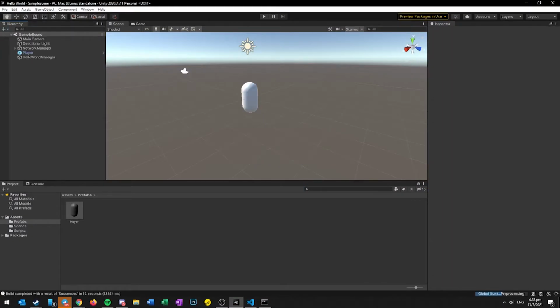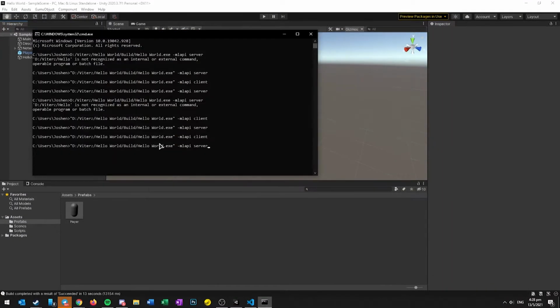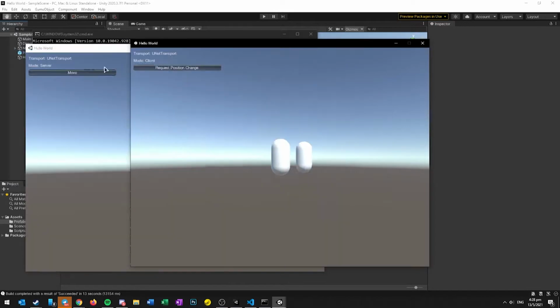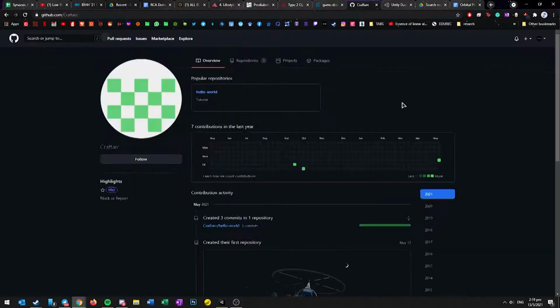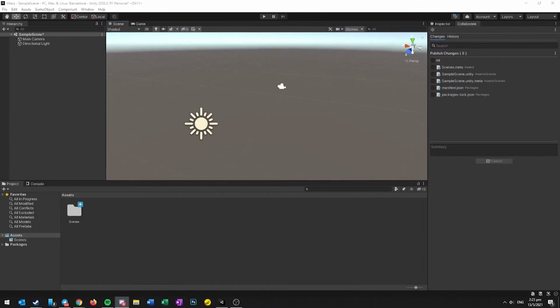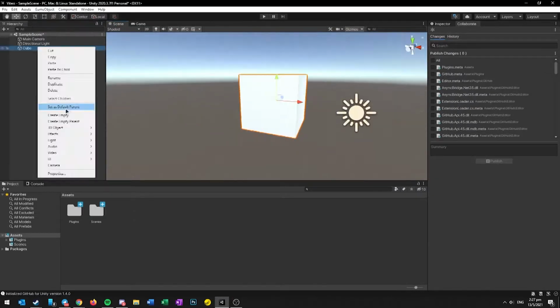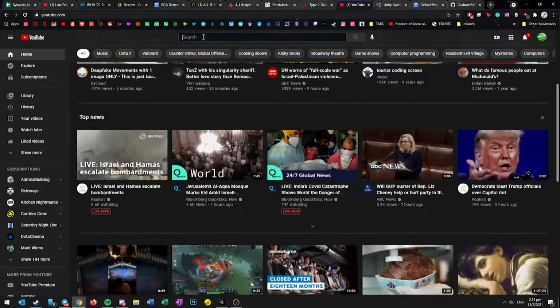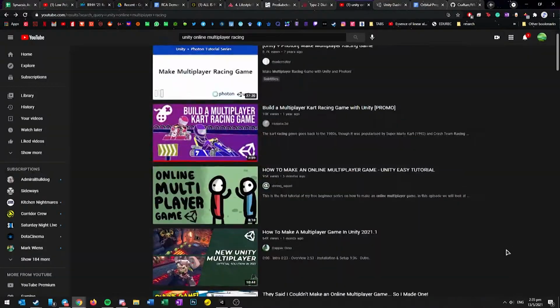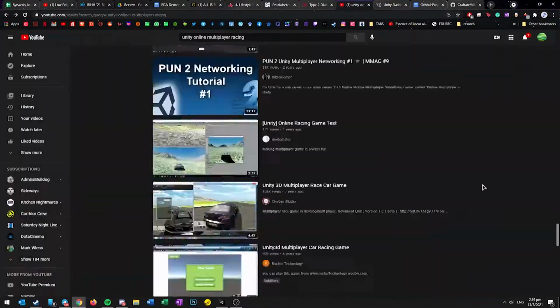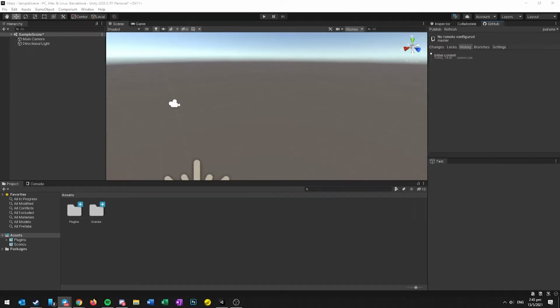The first thing we tried setting up was Unity's brand new multiplayer networking API, and I guess we did get the host and client thing to kind of work. Then we played around with Blender for the first time in our lives and researched tutorials on how to make a multiplayer 3D racing game. Not ambitious at all.